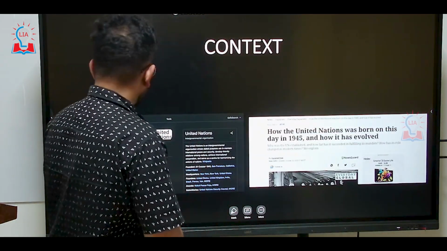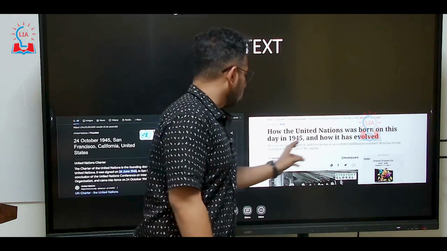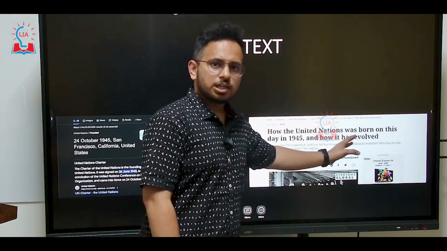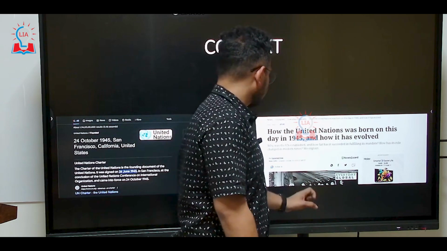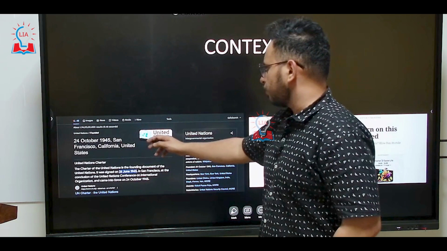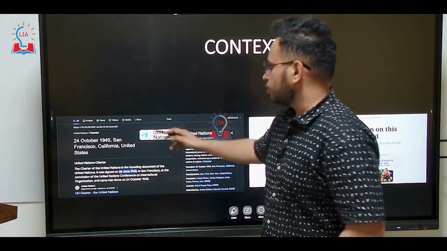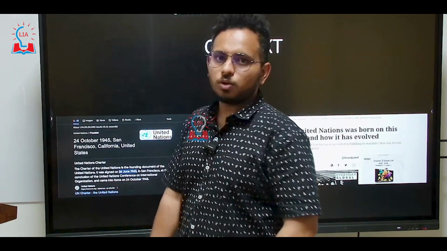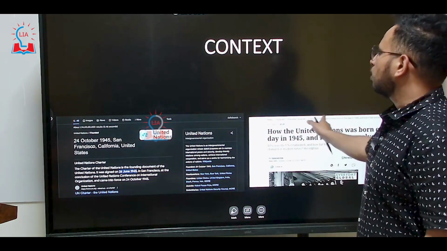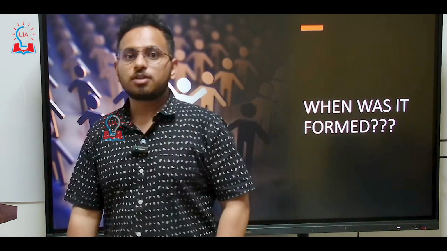If you look at why we are even talking about this particular issue, the United Nations was born on this day in the year 1945, as a very big article in the Explained section of the Indian Express has been published. And if you look at the date here, 24th October 1945, San Francisco, California, United States. This is where the United Nations Organization was established, in the United States of America. So taking this into context, let's talk about when the United Nations Organization was actually formed.